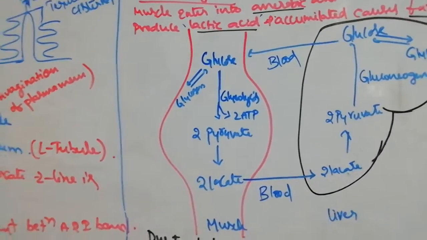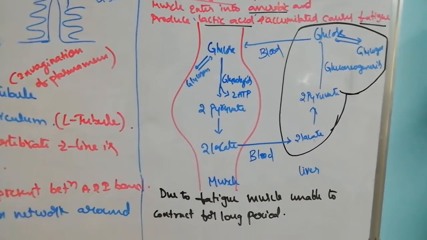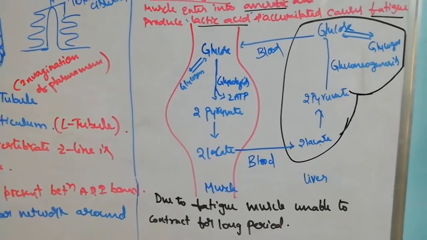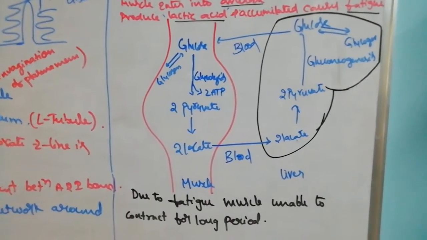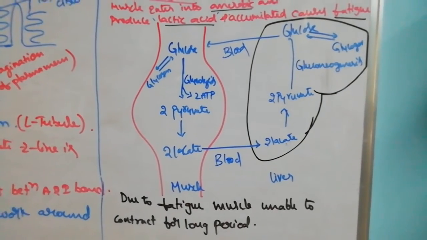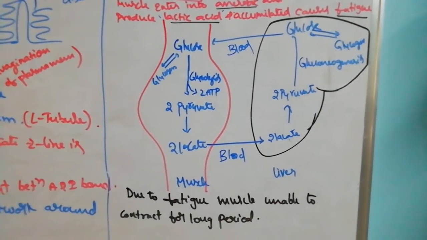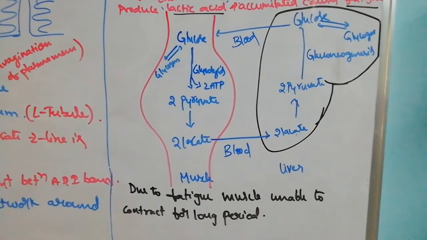The cycle that takes place repeatedly between the muscle and liver is called the Cori's cycle. So what is Cori's cycle? When the muscle enters the anaerobic condition and produces lactic acid, that reaches the liver, is converted into glucose, and is supplied again to the muscle.